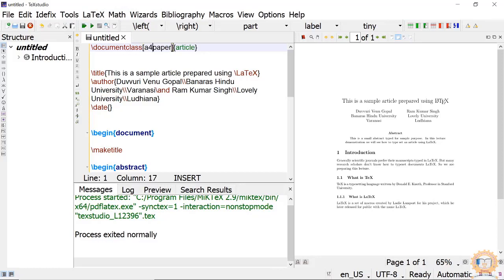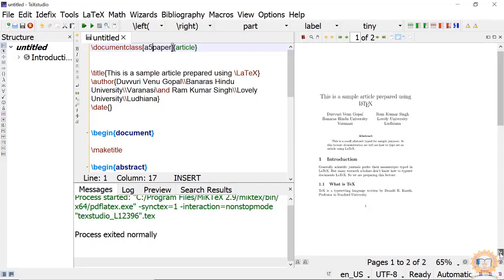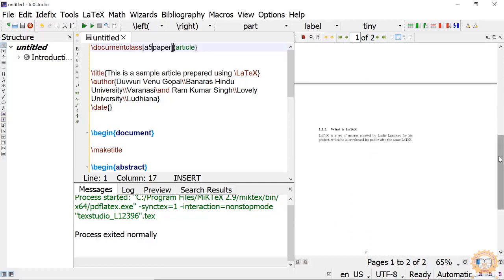Suppose I want to typeset it on A5 paper. A5 paper means half of the A4 paper. Just see, immediately everything changed here, all the margins and everything. There is no need for you to worry about what is happening and how it is typeset like this. Okay. This is the second page, like that.